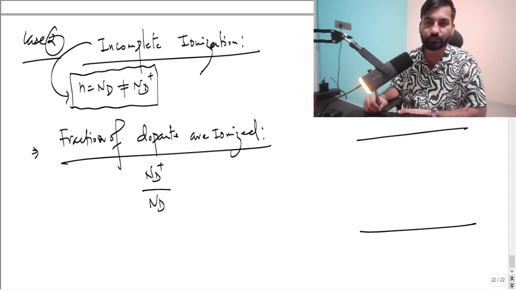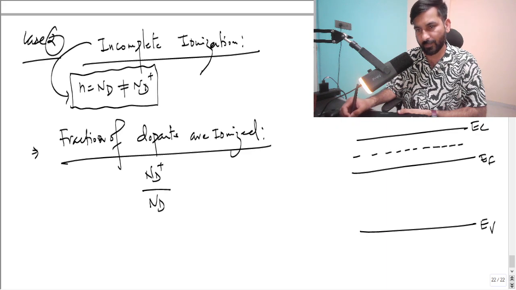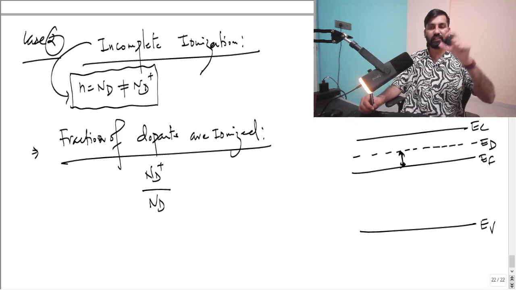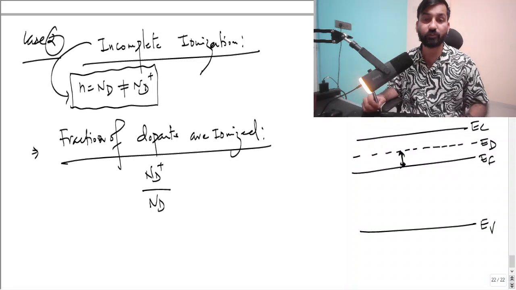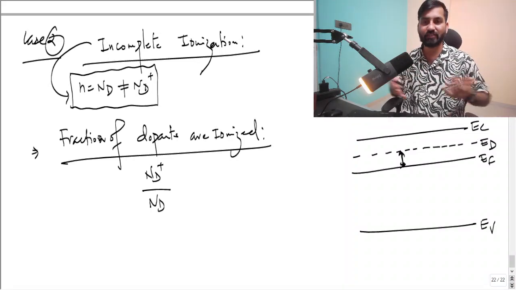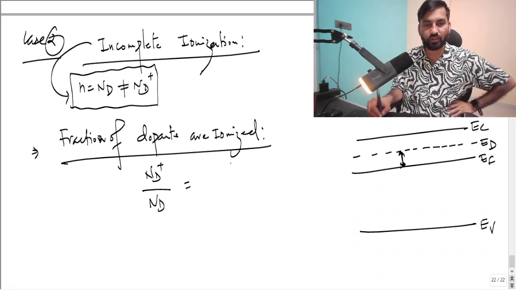Okay. So this is EC, this is EV, and there is a Fermi level EF, and there is a donor energy level, that is ED, right? So the ED minus EF gap is going to determine the fraction of dopants which are ionized, right? So ND plus by ND is going to be equal to 1 upon 1 plus.